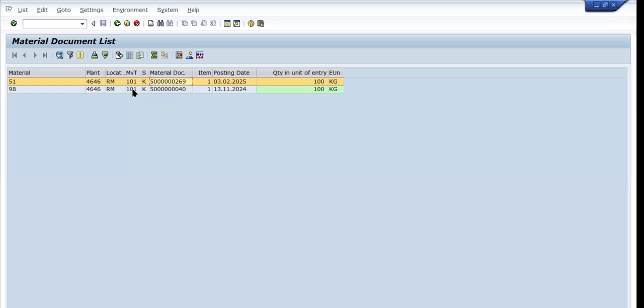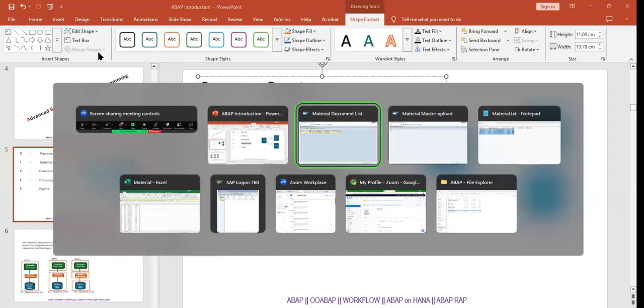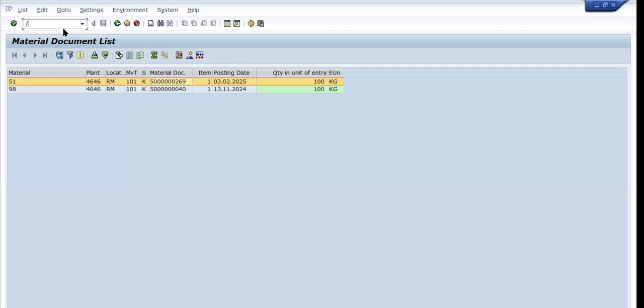Suppose you take a small case, roads we have, right? We are extending the roads. At that time, what will they do? They will keep the existing road as it is, and along with it they will extend, add some new road, right? Here also the same thing. So in enhancements, SAP has given many functionalities.